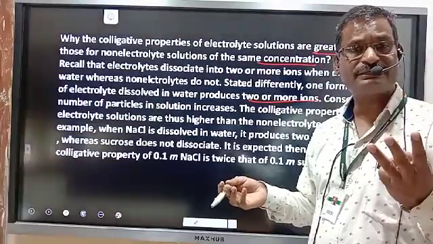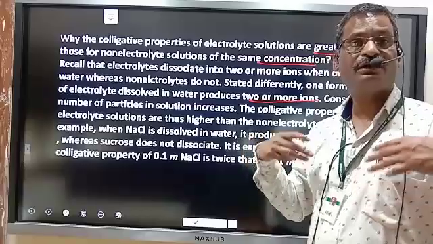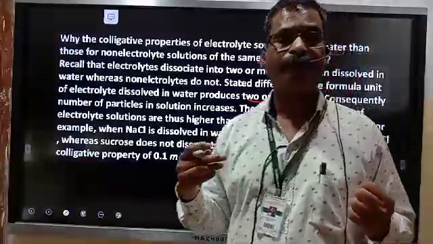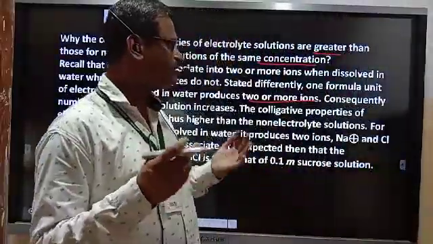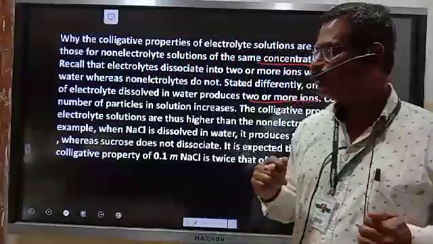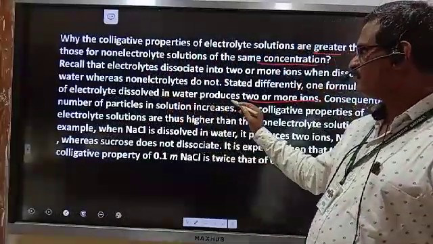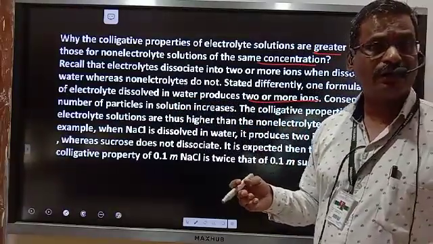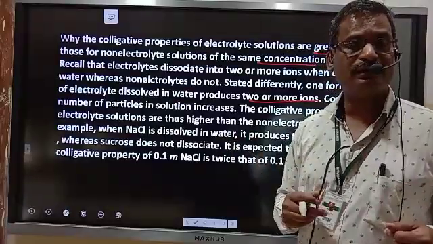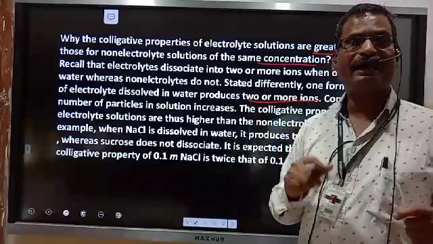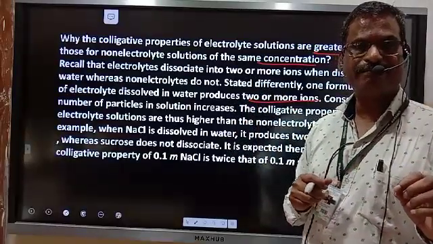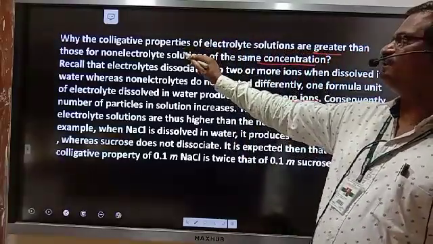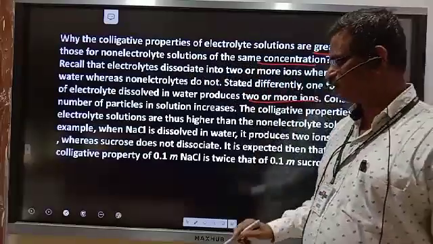If it is producing 3 ions, the colligative property will have triple the value. If it is producing 4 ions, the colligative property will have 4 times the value compared with the expected. Why is that so? Because electrolytes, whenever dissolved in water, produce ions, and colligative properties depend on the number of solute particles. These ions act as solute particles. Therefore, colligative properties of an electrolyte solution are greater than those of a non-electrolyte of the same concentration.